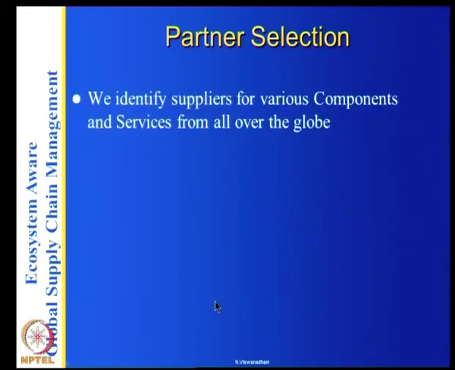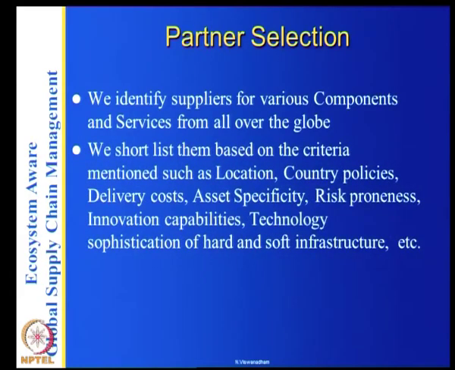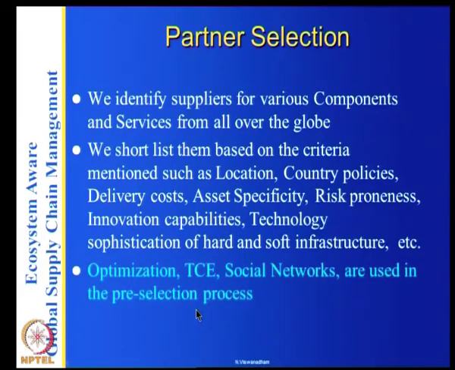In the partner selection, we identify suppliers of various components and services from all over the globe, and we shortlist them based on location, country policies, delivery costs, asset specificity, risk proneness, innovation capabilities, technology sophistication, and so on. For optimization, you can use transaction cost economics or social networks for the pre-selection process.